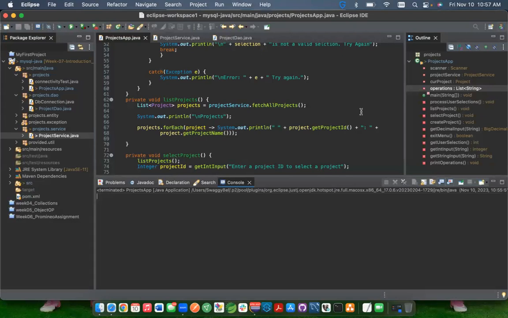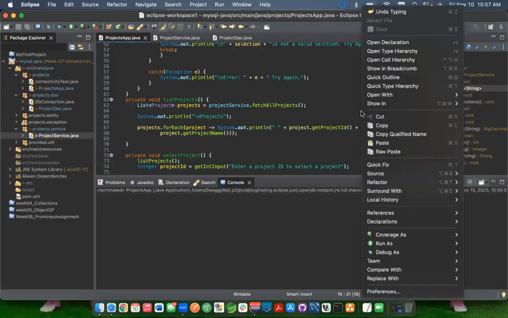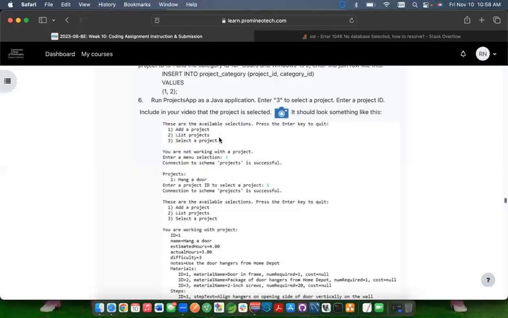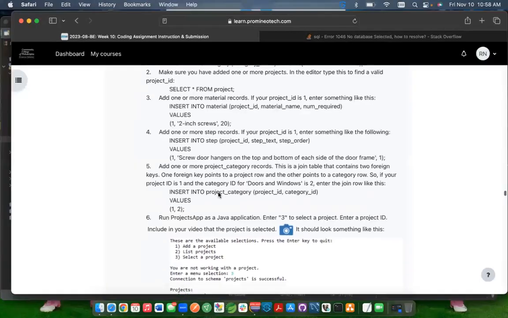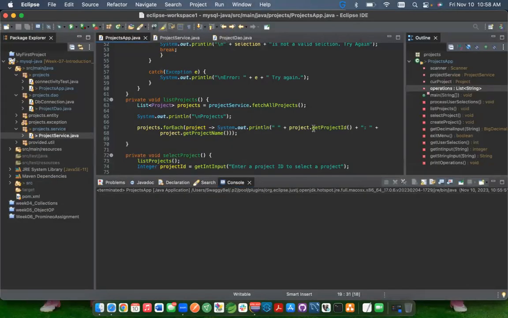The next step for us was to run the application, select the project, and after we've inserted some materials, steps, and categories, we should see them pop up under the respective project that we select.